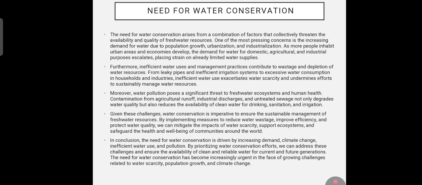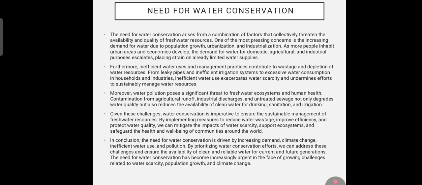Next, the need for water conservation. The need for water conservation arises from a combination of factors that collectively threaten the availability and quality of precious water resources. One of the most pressing concerns is the increasing demand for water due to population growth. Water pollution from agriculture, industrial discharge, and untreated sewage harms freshwater ecosystems and human health, and not only degrades water quality but also reduces the availability of clean water for drinking, sanitation, and irrigation.